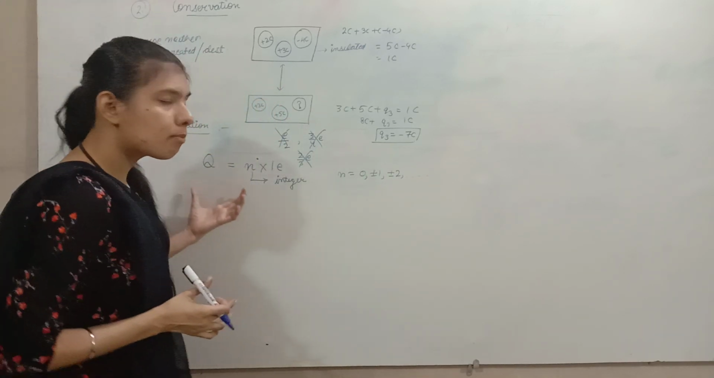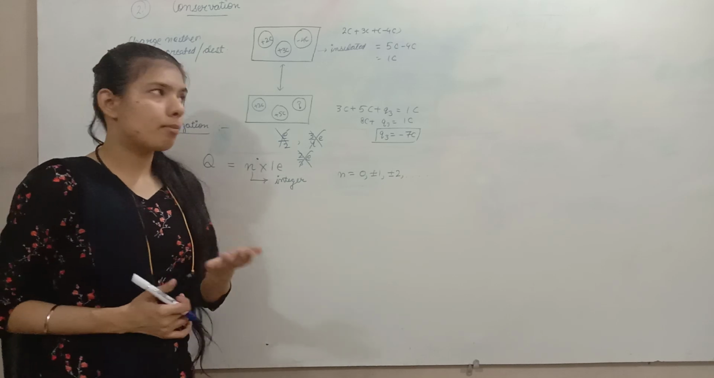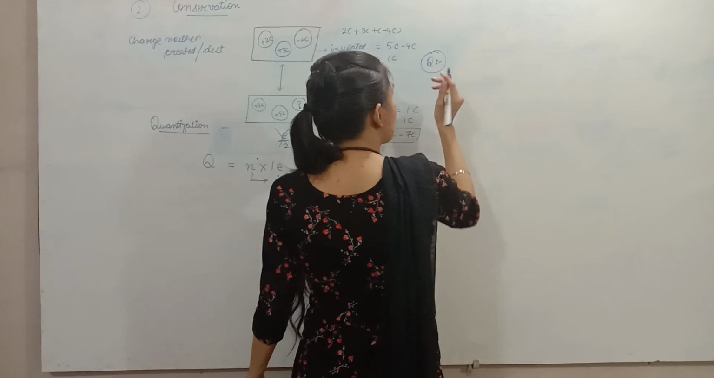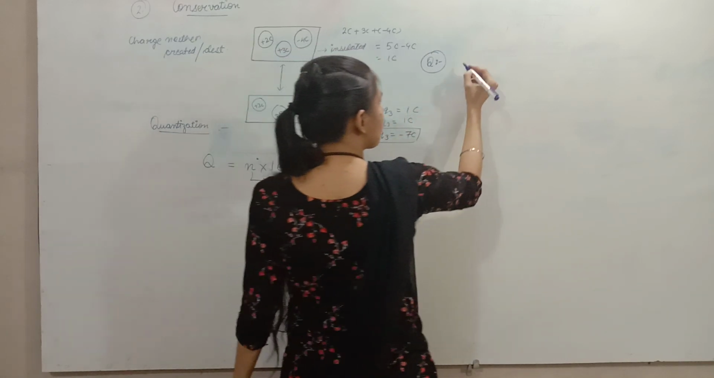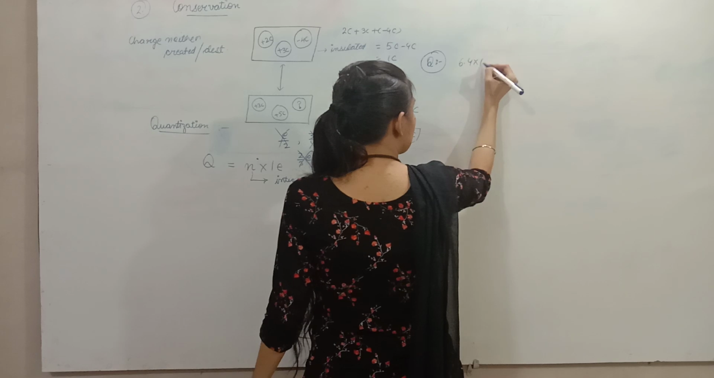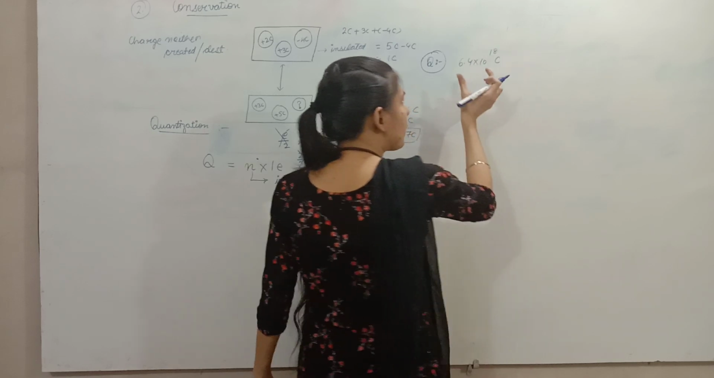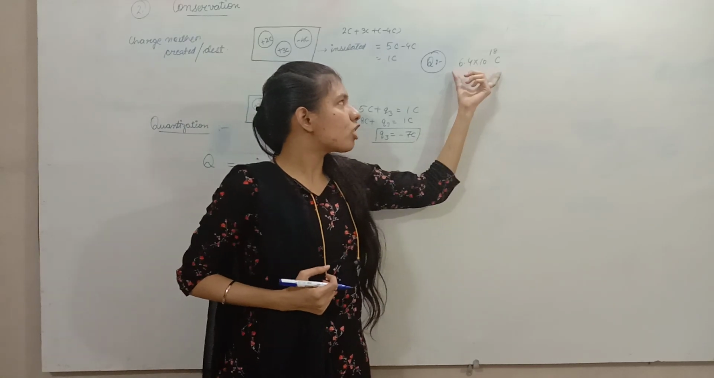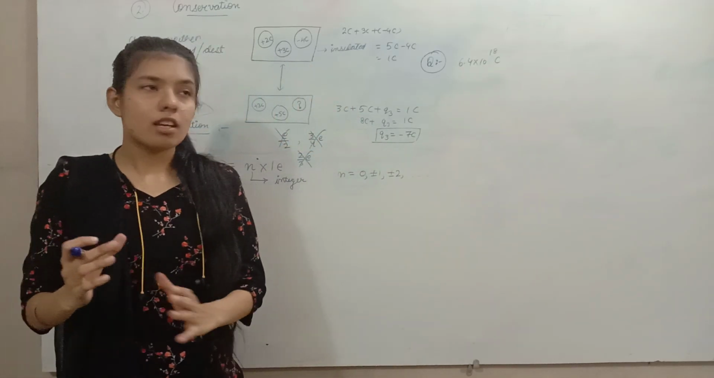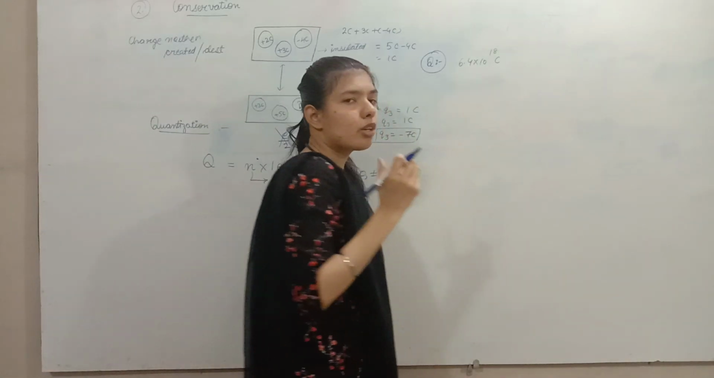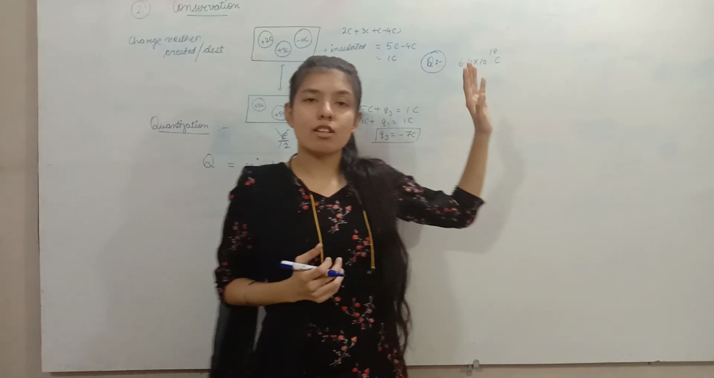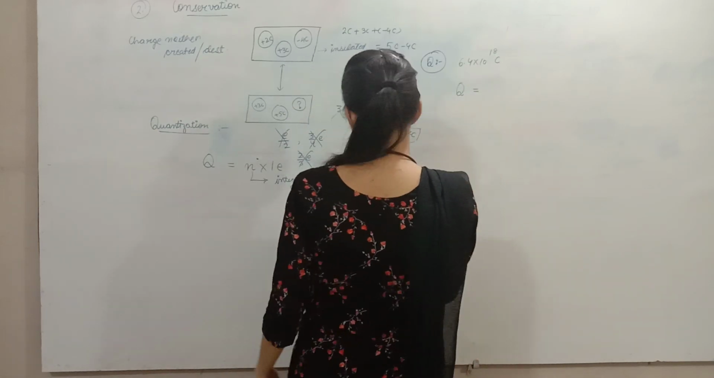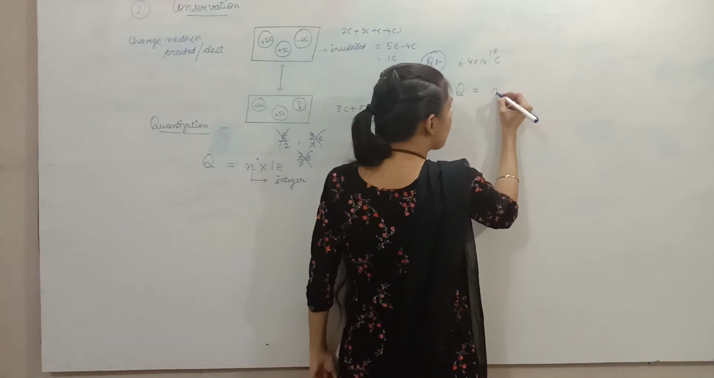So based on this property, I want you all to solve one example. The example is, can a charge of 6.4 times 10 raised to power 18 coulomb be given to a body? क्या हम इतना चार्ज किसी बॉडी को दे सकते हैं? मतलब हमें टोटल चार्ज तो गिवन है. That means we already know the value of Q, and Q is equal to n e.